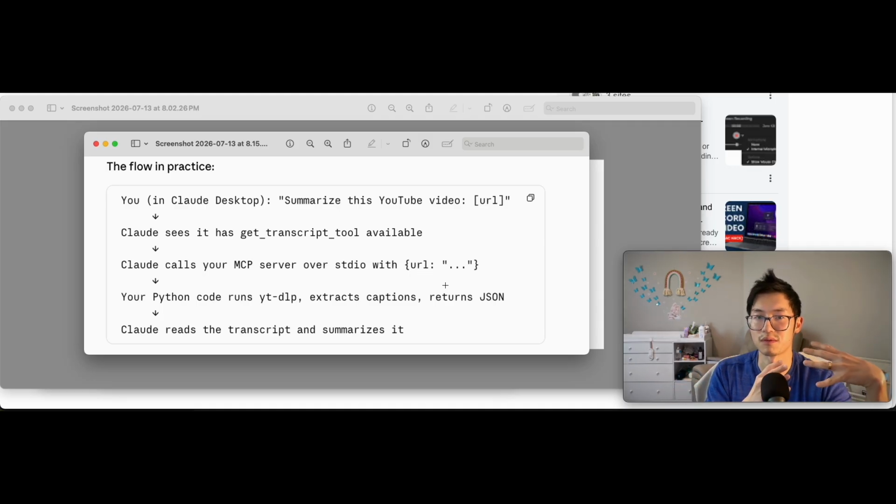Why not just go into YouTube and grab the transcript and figure it out from there? And the key here is that now Claude would have access to whatever YouTube video the user shares.